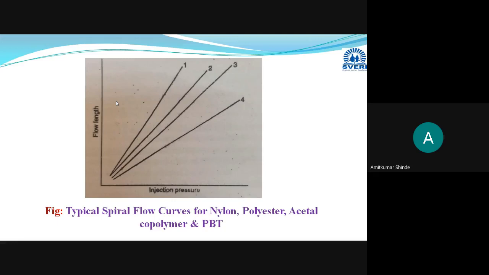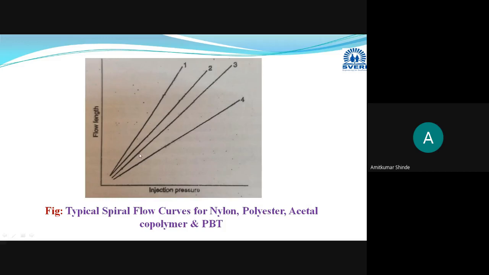It gives you a measure of how far one can expect that plastic material to flow in that mold cavity or through that gate into the mold cavity. This is injection pressure and the flow length. How much pressure is required to achieve the flow length required?